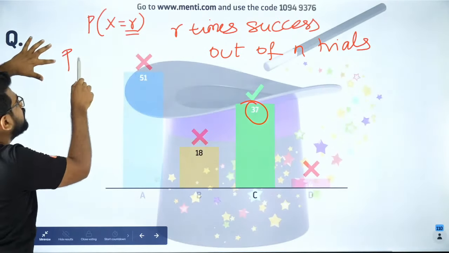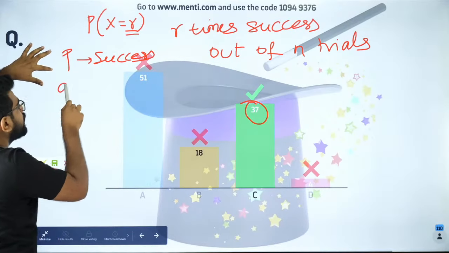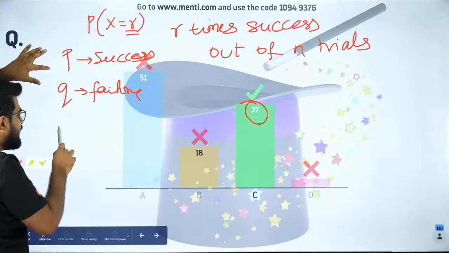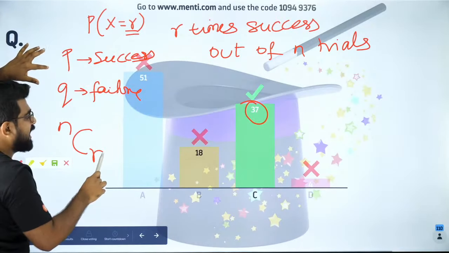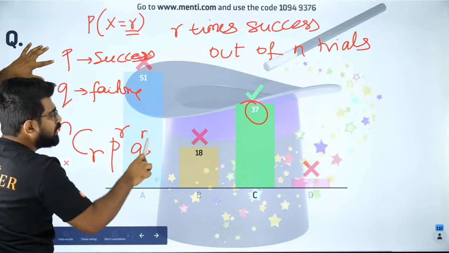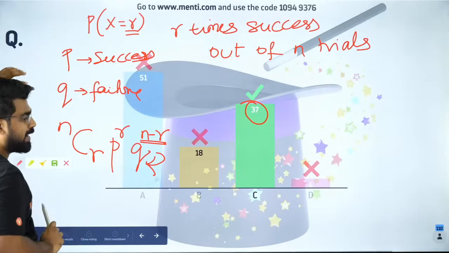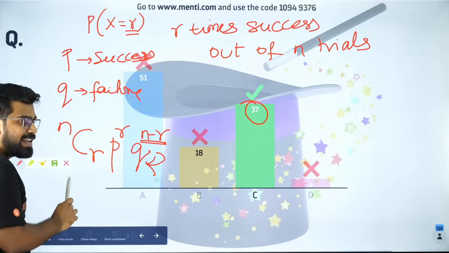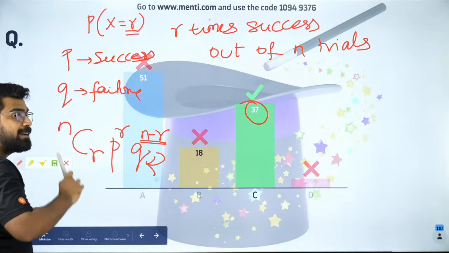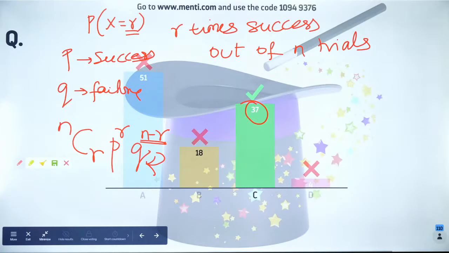Success probability is P and failure probability is Q. So out of n times, I will select R times, and in those R times I will have success, and in the remaining n minus R times I will have failure. This is how you understand this formula. Did you guys like it? I hope you guys enjoyed it.